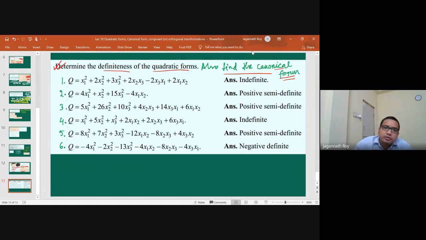If the question is to find the quadratic form and its matrix of transformation, that is the P matrix, you have to find it. In order to calculate this P matrix, we need to find the eigenvectors x1, x2, x3, and after finding them, we have to normalize them, that means make the length 1.